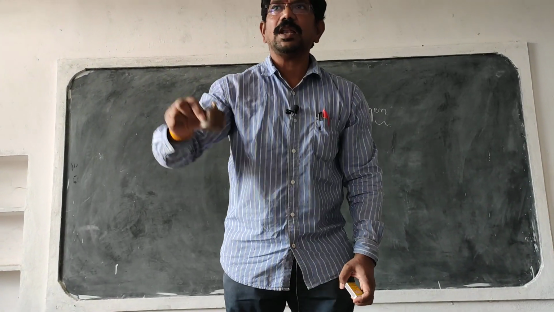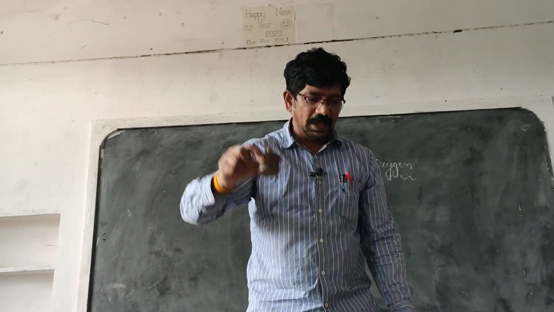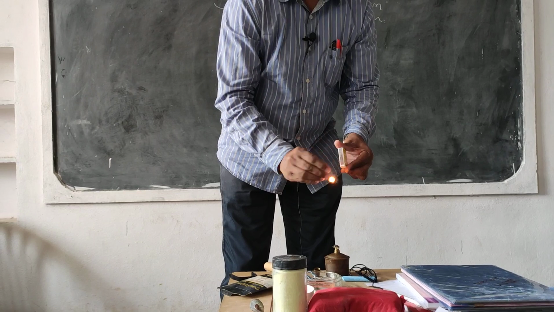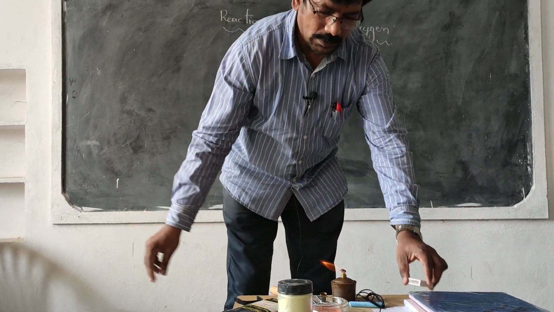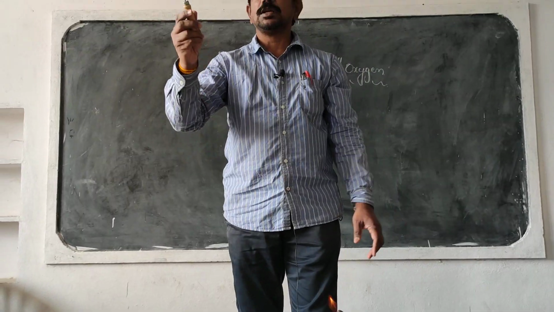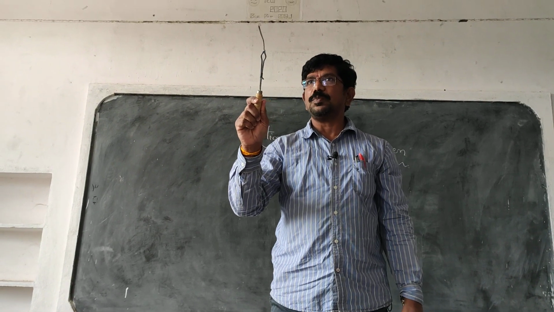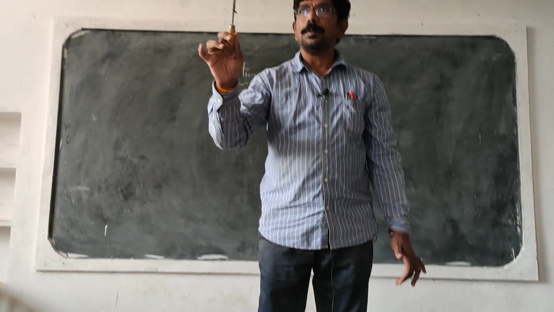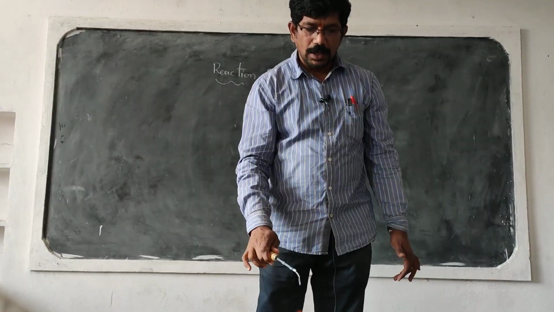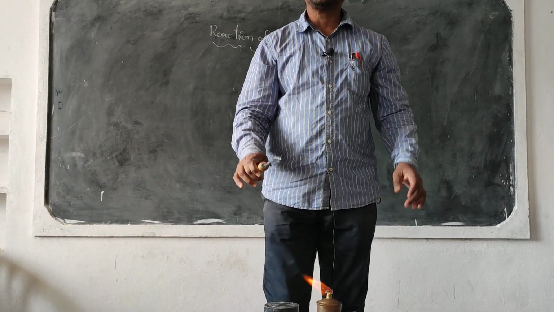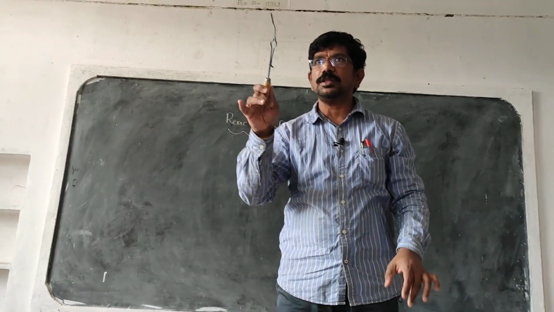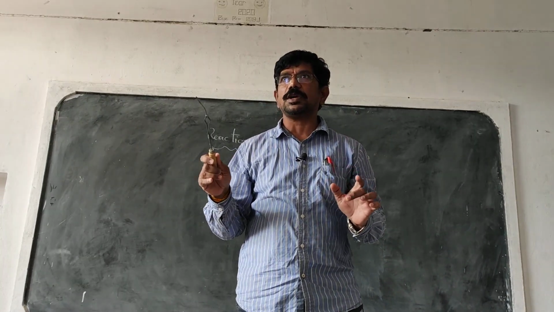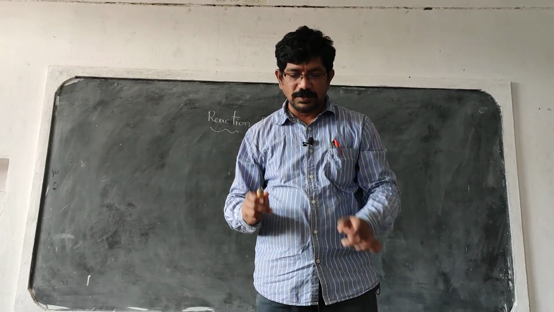This is known as a spirit lamp. What I am doing? I am burning the magnesium ribbon with the help of the spirit lamp. I am burning this magnesium ribbon in the atmosphere. Atmosphere consists of oxygen also. Okay, this magnesium metal reacts with oxygen.